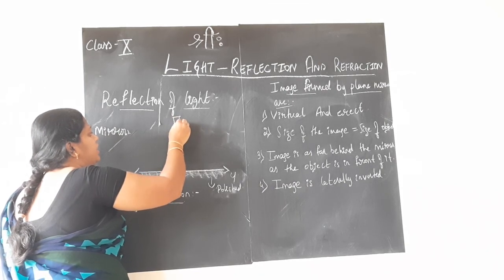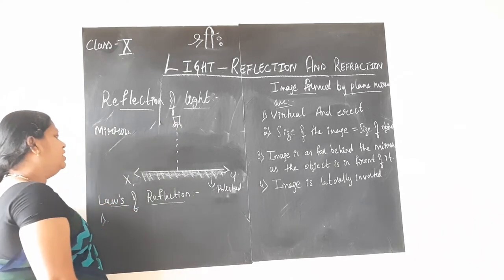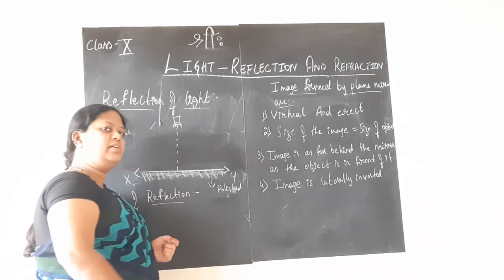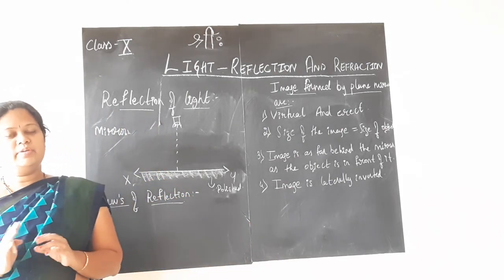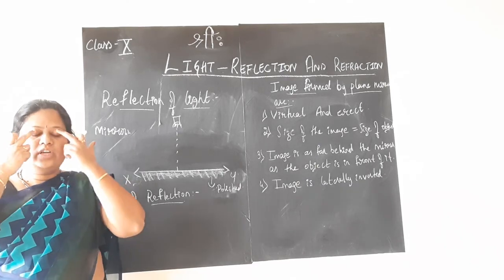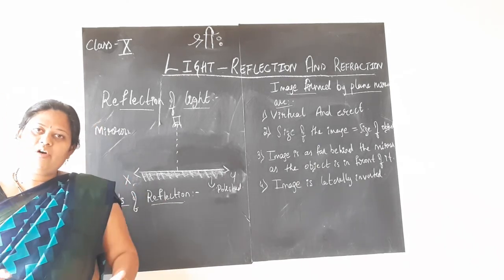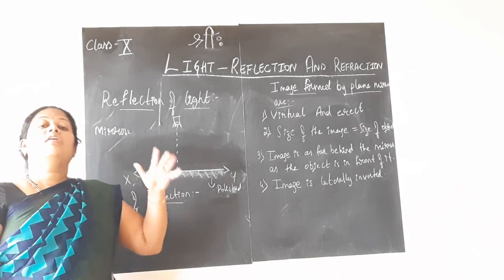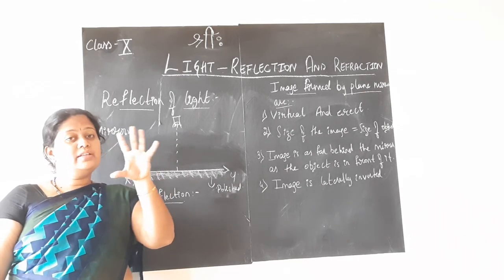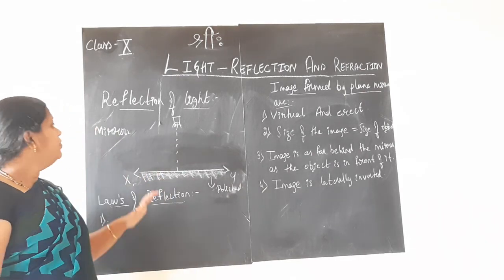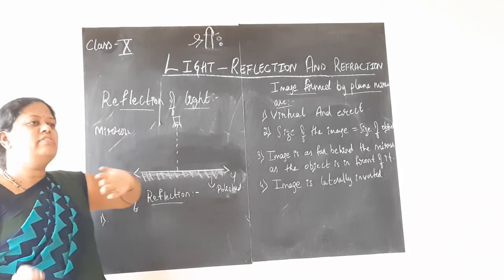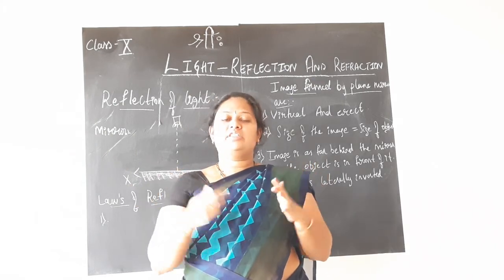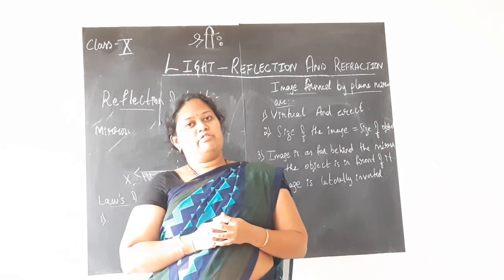Next, imagine I am allowing light to fall from the torch. A torch of light I am holding. It is not like only one ray of light will come and fall on the mirror. If you stand right in front of the mirror, children, only your nose will not be seen, only your eyes will not be seen. No, your complete body you can see in the mirror, isn't it? It is because the light is falling. In whichever part of your body the light is falling, that part of your body you can see. So here also, now we have the beautiful sunlight, it is a bright day. So when I go and stand in front of the mirror, I can see myself.